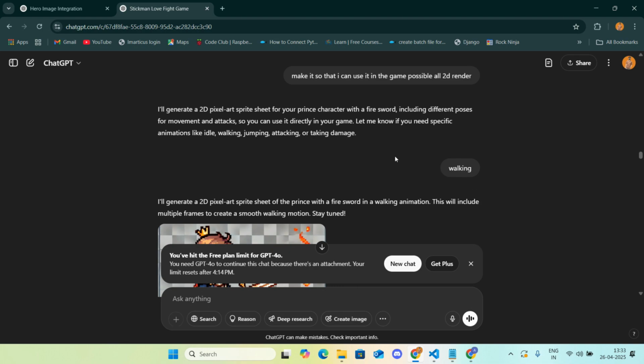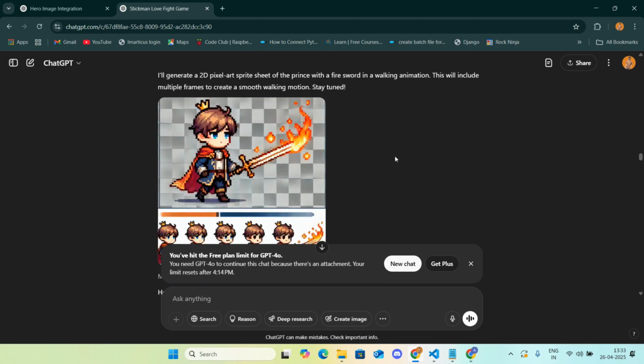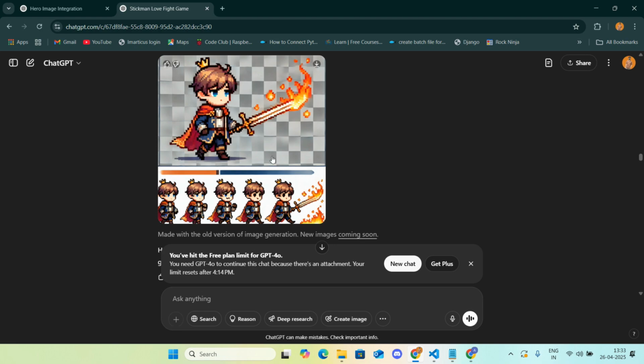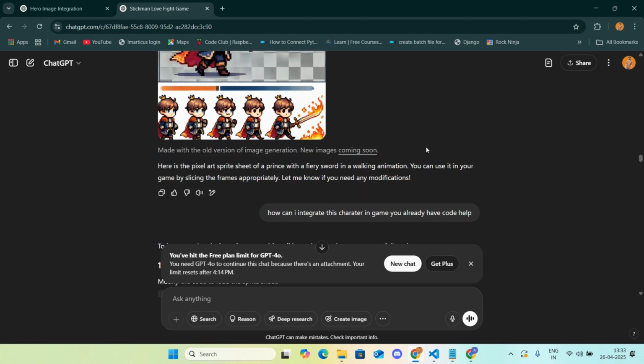I want something 2D which I can use in the game. For that, we have to create a sprite sheet basically. So I gave a prompt asking for a sprite sheet. This is what we will be using in the game. I'll be using one of these and removing the background from the image. So this will be our hero in our game.